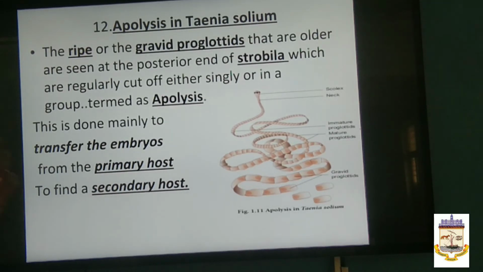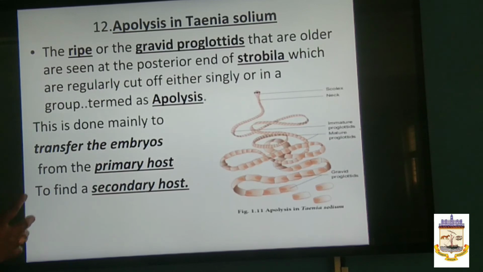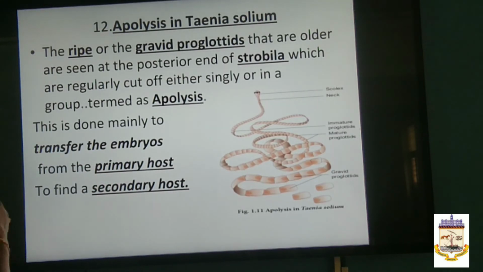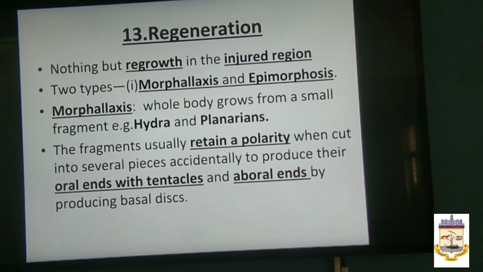And this is done mainly to transfer the embryo. The agenda of this Epolysis process is to transfer the embryo from the primary host to the secondary host. This tapeworm has two hosts, the primary host and the secondary host. Man and the pig are said to be the primary and the secondary host. To transfer the embryos, they have to shed off the strobila, and that process you call Epolysis.